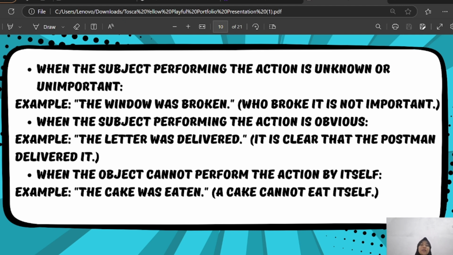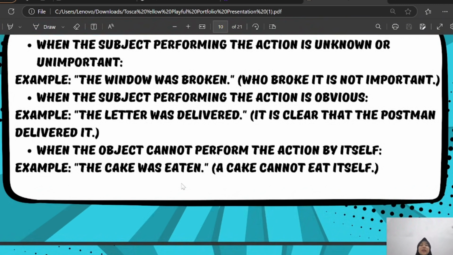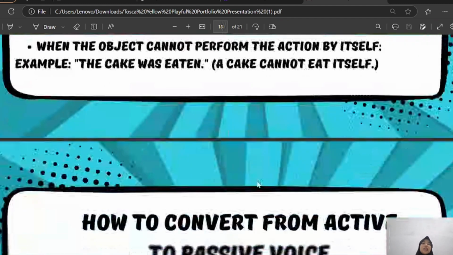When the subject performing the action is obvious. Example, the letter was delivered. It is clear that the postman delivered it. When the object cannot perform the action by itself. Example, the cake was eaten. A cake cannot eat itself.